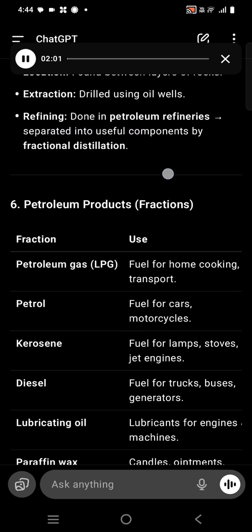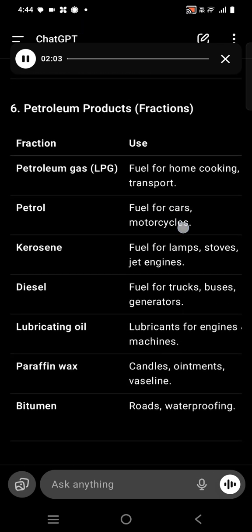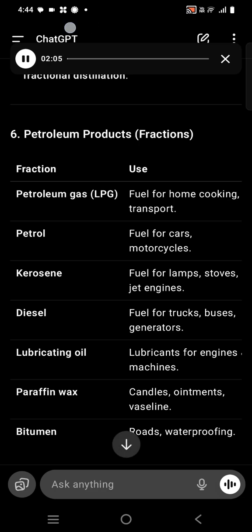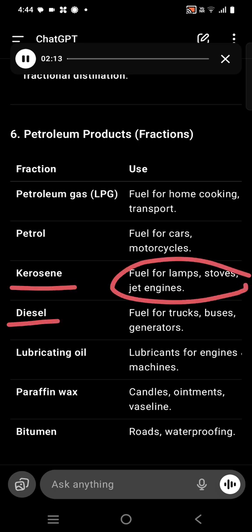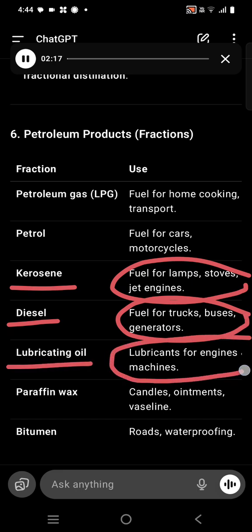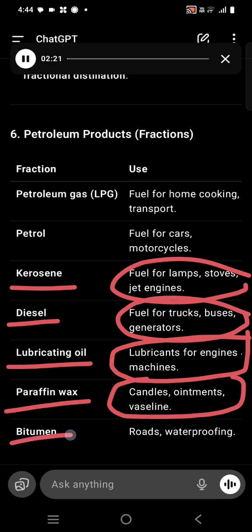6. Petroleum products, fractions and uses. Petroleum gas, LPG, fuel for home cooking, transport. Petrol, fuel for cars, motorcycles. Kerosene, fuel for lamps, stoves, jet engines. Diesel, fuel for trucks, buses, generators. Lubricating oil, lubricants for engines and machines. Paraffin wax, candles, ointments, Vaseline. Bitumen, roads, waterproofing.